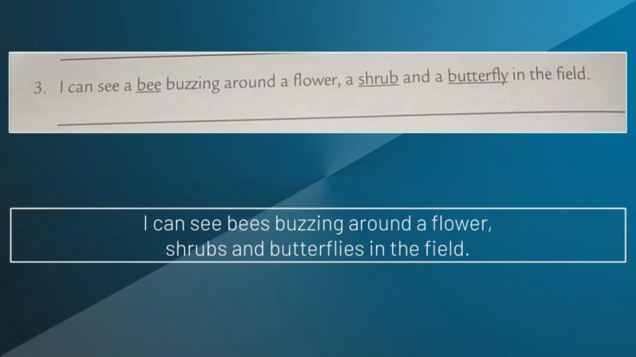Just we are going to add the letter S. Okay, let's move to the next word, that is shrub. What is the plural form? What is the plural form for shrub? Yes, just we have to add the letter S, shrubs. Okay, let's move to the next word, that is butterfly. What is the plural form for butterfly? Yes, you're right. Butterflies. The noun butterfly ends in Y. What we have to do? We have to remove the last letter Y and then add IES.